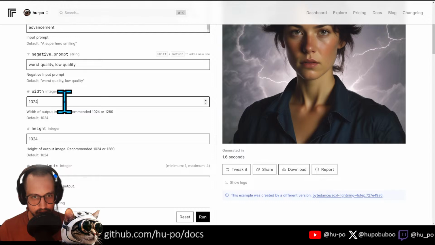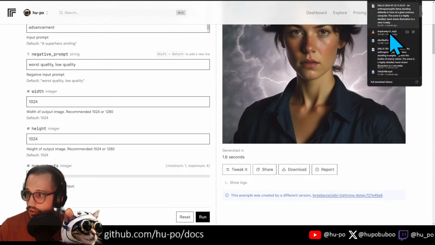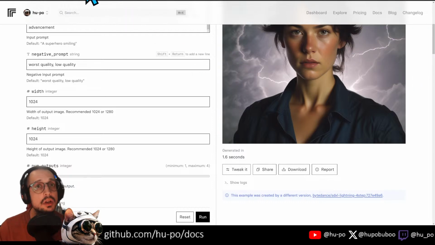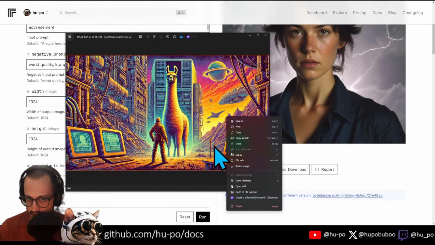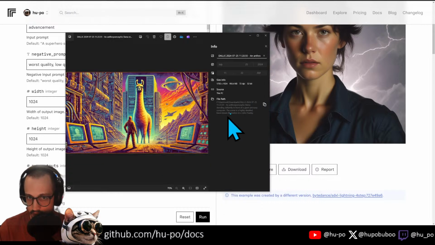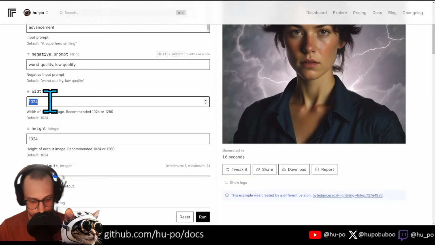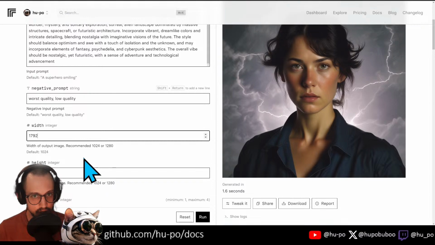With 1024 by 1024. What is 16 by 9? What is the size of this image? Right, we want it to be consistent. Is there a way to, like, file info? 1792 by 1024. Let's try that. 1792 by 1024. Run.